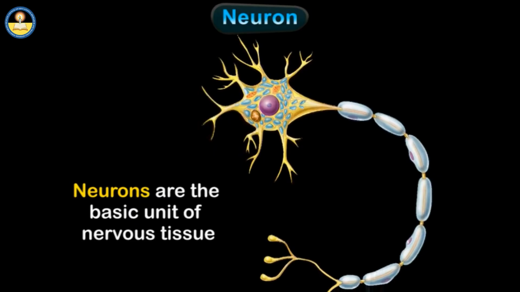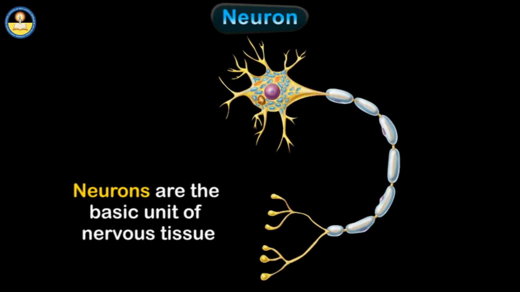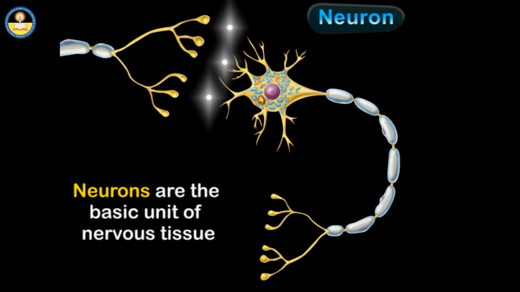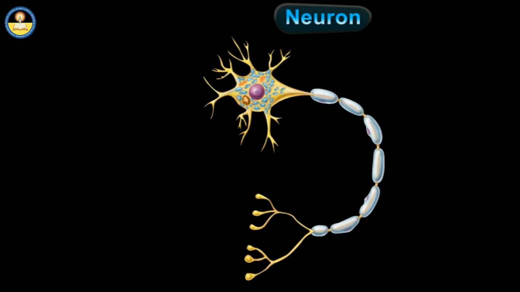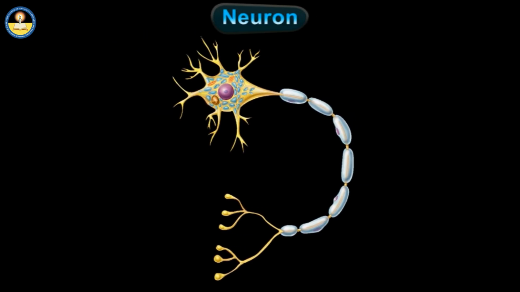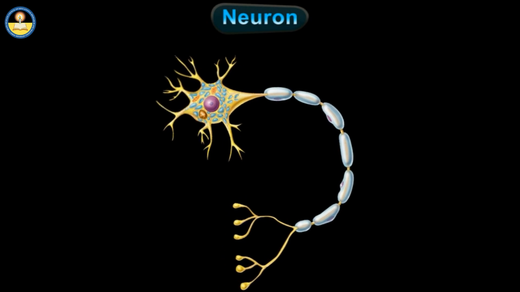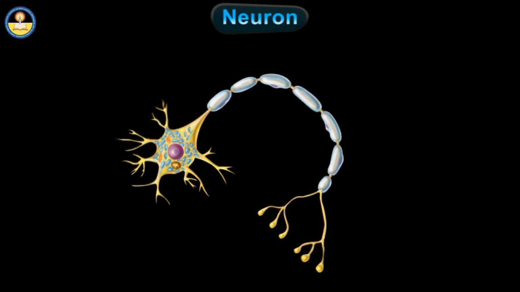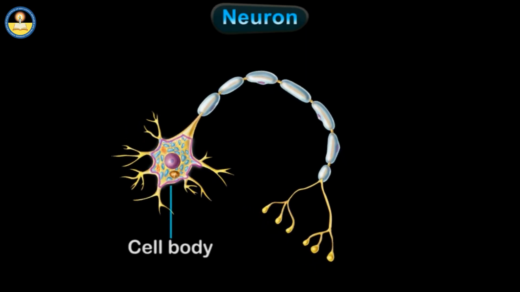Neurons are the basic unit of nervous tissue. Nerve cells have long finger-like projections that are able to conduct and transmit signals. Nerve cells are variable in appearance, but all neurons have a cell body and certain processes. The cell body contains the nucleus and other organelles that maintain the nerve cell.